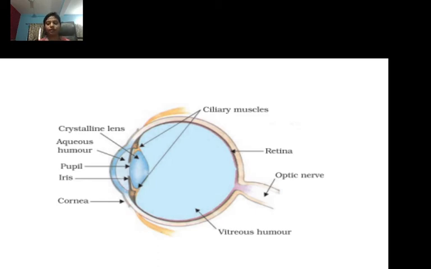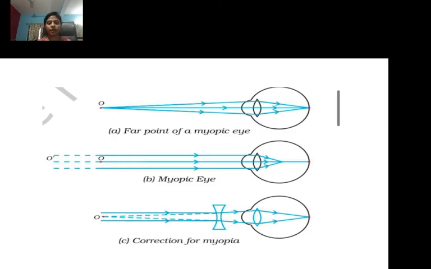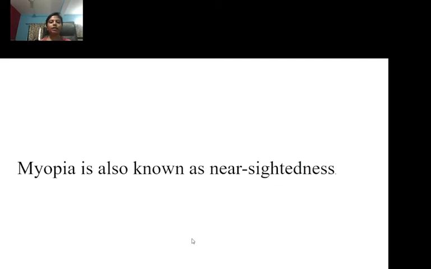Alright? Yes. This is the myopic eye, the far point of a myopic eye. If you keep anything beyond the far point, then this is the way the image forms. And for the correction of myopia, if we put a concave lens here, then we are able to see objects. Right? This is the correction for myopia. Myopia is also known as nearsightedness.